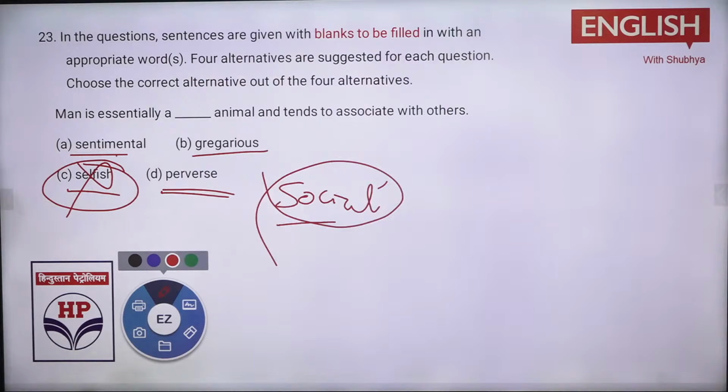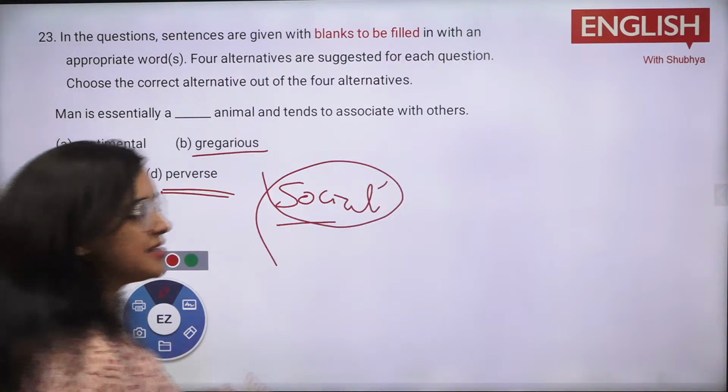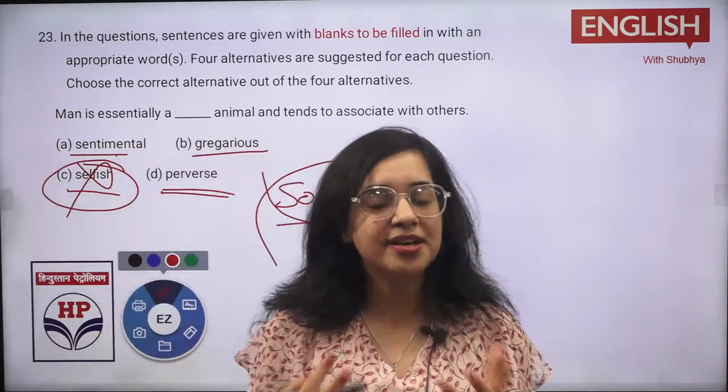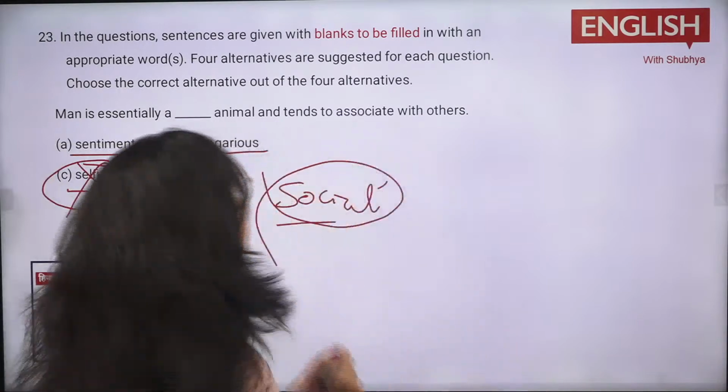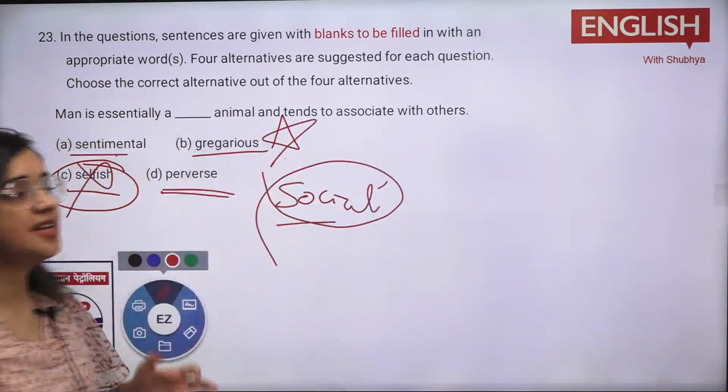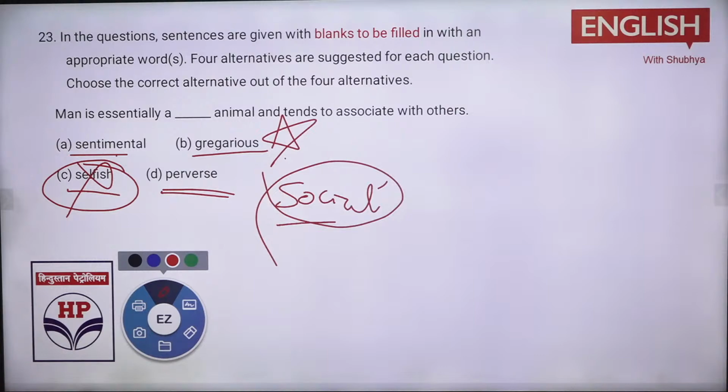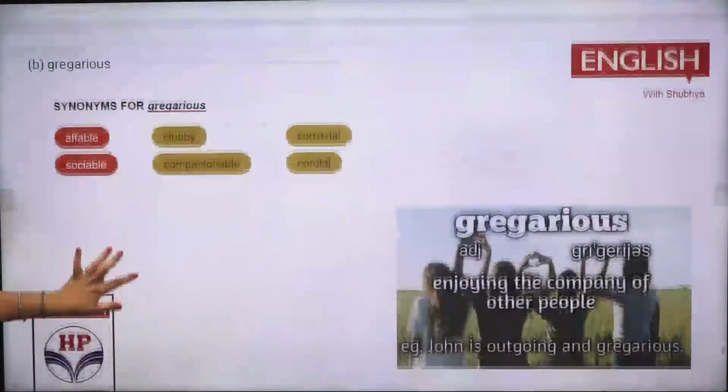सेंटिमेंट बहुत सेंटिमेंटल है, इसलिए उसको क्या चाहिए? सेंटिमेंटल एनिमल है, नो, it should be something related to social and all that, and that is a term. Gregarious is a term that tells us कि he is a very social one. You need to be very social, simply in the term is like, see, gregarious.